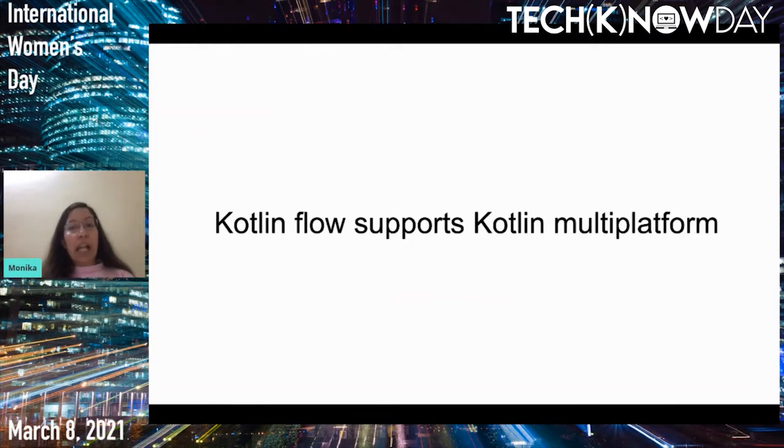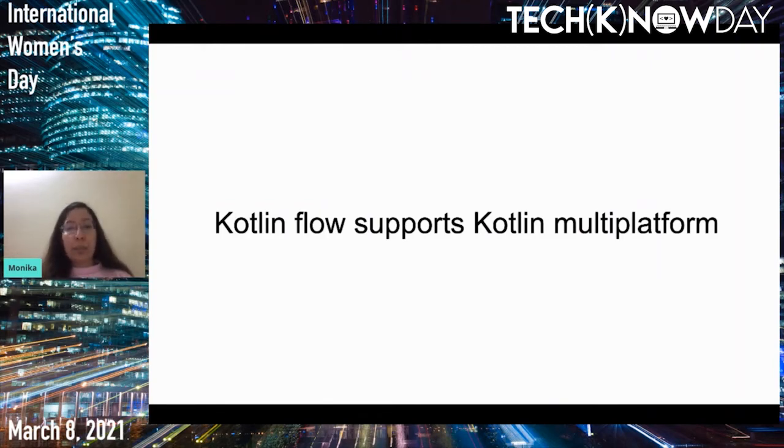Kotlin multi-platform also got introduced a few years back, where you can write common code in Kotlin and create your apps for both Android and iOS. So Kotlin Flow supports Kotlin multi-platform because it also uses coroutines and Kotlin.